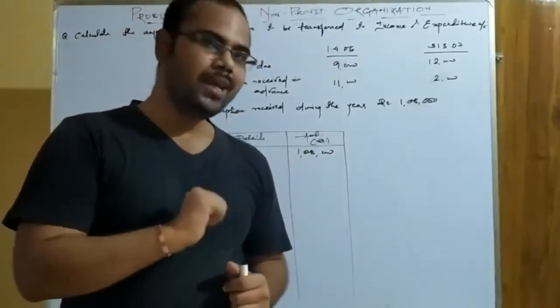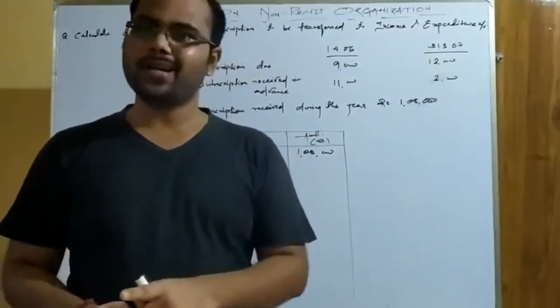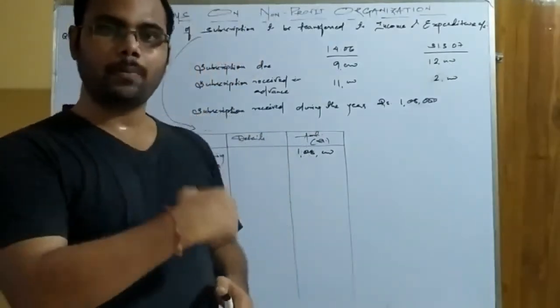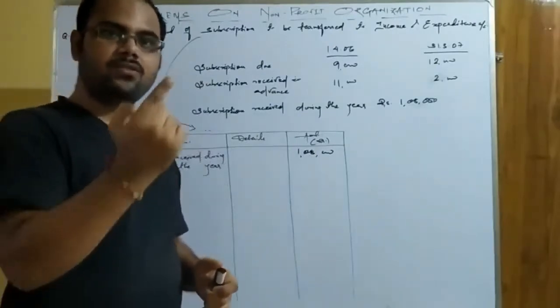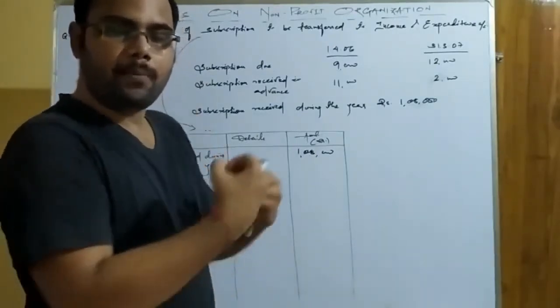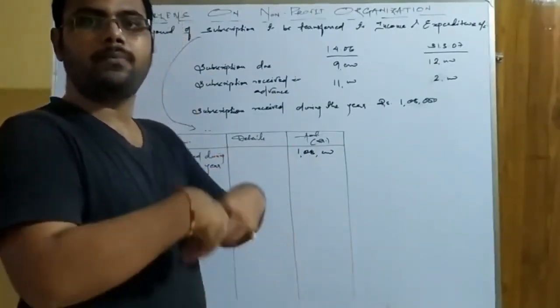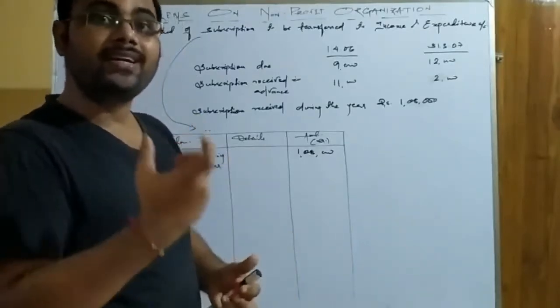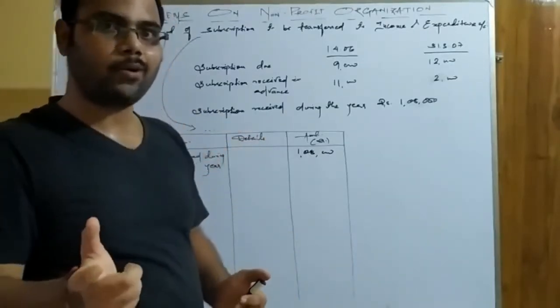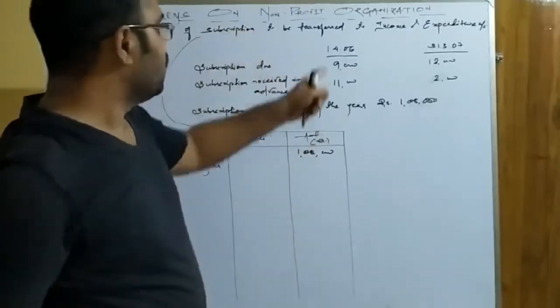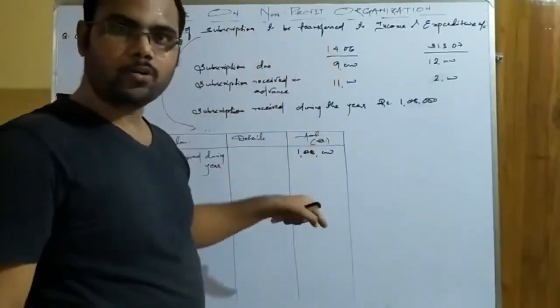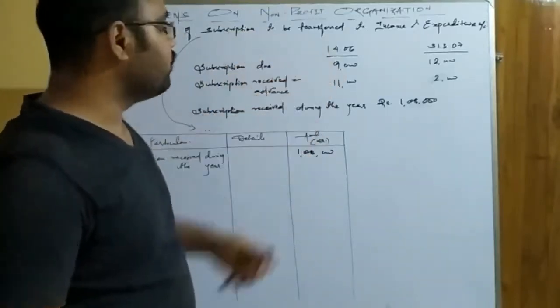It relates to the previous year. So no way it is related to the current accounting year, that means it should be deducted. Anything that is not related to the current accounting year, that may be advance, that may be prepaid, that may be accrued, or that may be outstanding, it should be deducted. And if it is related to the current accounting year, that means that will be added. So opening due is not related to this year but to the previous year. So this will be deducted.